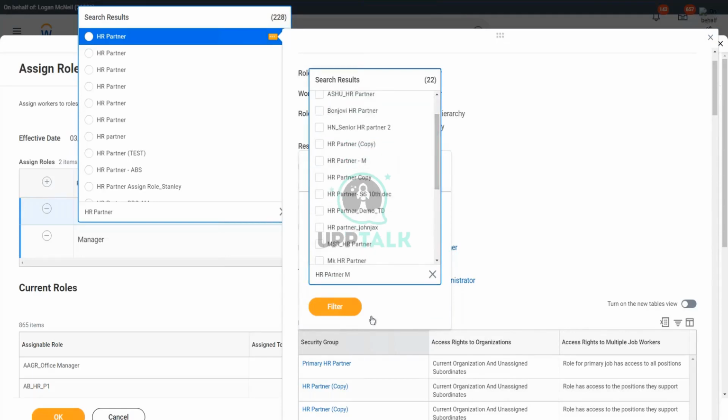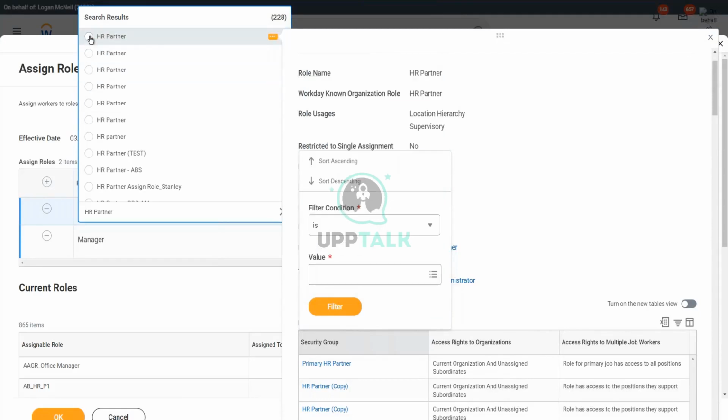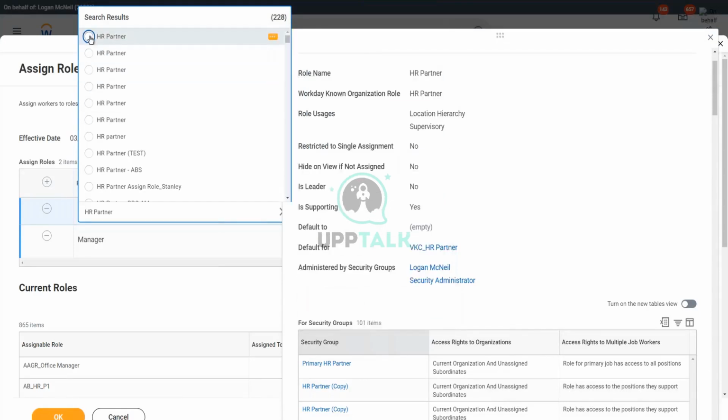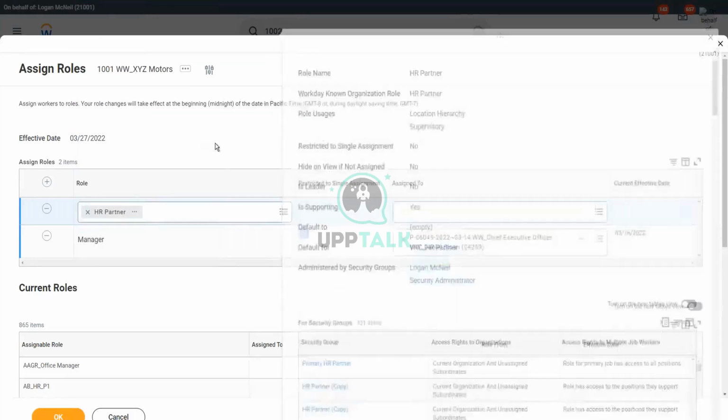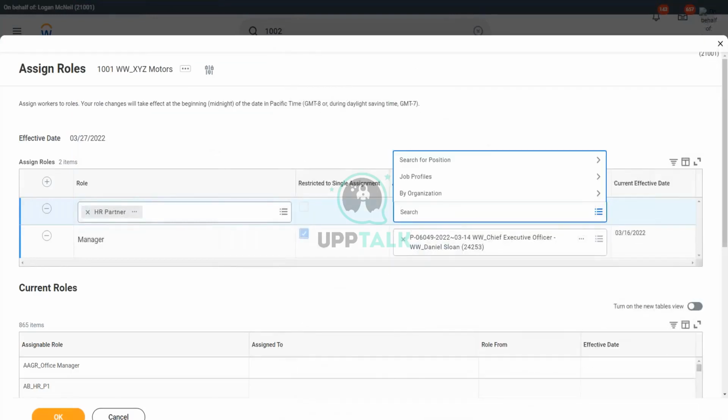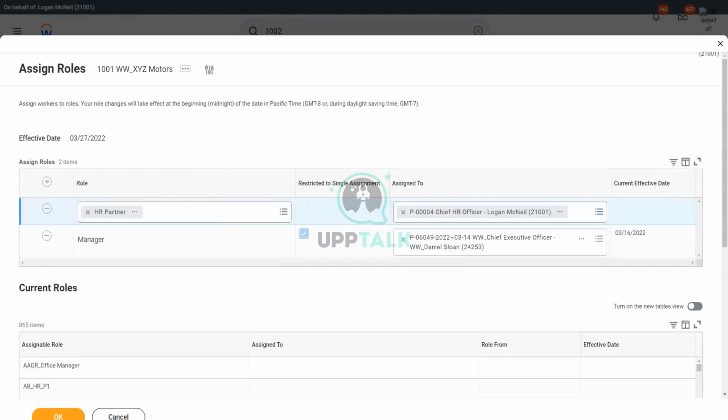HR Partner. There it is. Yeah, this is the one. I have to use this HR Partner. Let me assign this to Logan as well. Okay, and done.